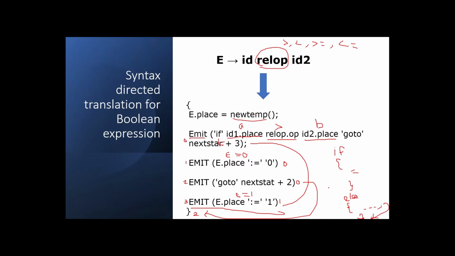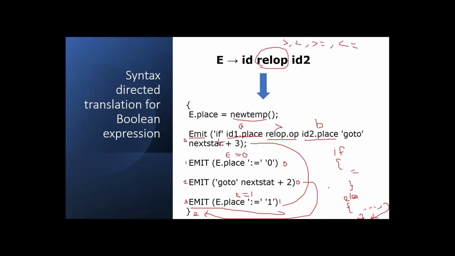Immediately after the if statement, what statement has to be placed? The else block statements have to be placed. Then after executing the else block statements, you have to mention where the control has to go. So that control flow has to be represented where? It has to be represented in the second most statement from that statement. Okay. So this is the semantic rule for the given Boolean expression.